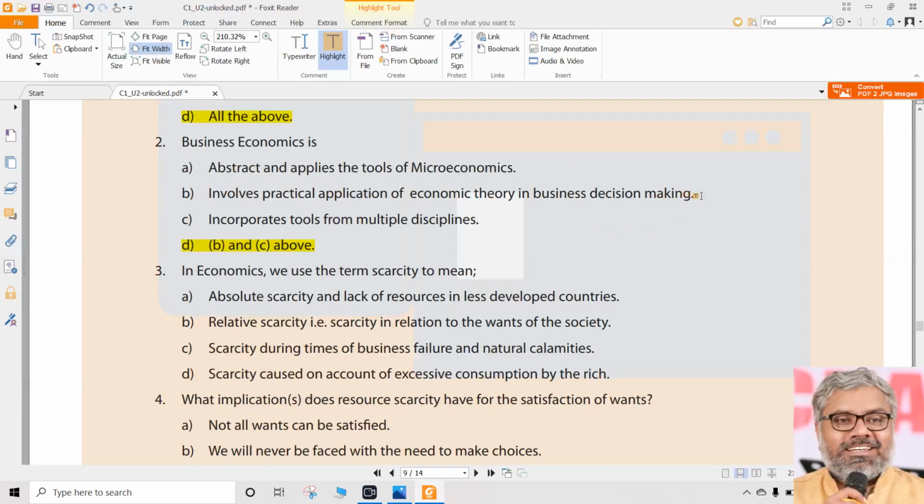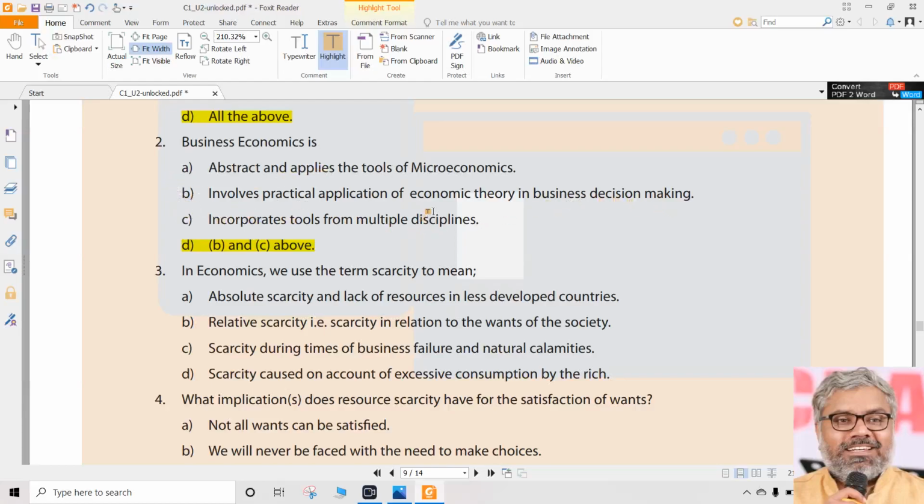B is where our knowledge area should give us a clear indication. B definitely is the correct option. Why? Because this is basically the definition of business economics. It is always about application of economic theory in business decision making. So B is 100% correct, no doubt about it. A also looks like a correct option. C is also a correct option, definitely, because we know that business economics is multidisciplinary. It incorporates tools from different disciplines. It uses mathematics, statistics, econometrics, operations research. Financial management principles are applied here, many things are applied here. So definitely C also looks like a correct answer.